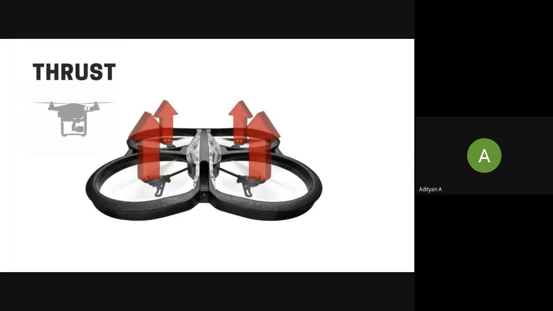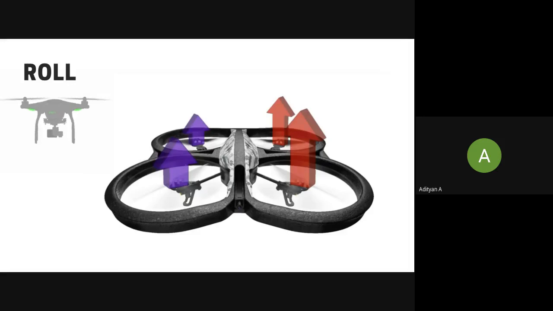Then we covered the types of motion in a drone. We have thrust. When you rise above the ground, you need a net upward force that is greater than your downward force, which is weight. That is thrust. Then we covered roll, the rotation around the front and back axis. If you draw a line from the nose of the drone to the tail of the drone and cause rotation about that axis, that is what we call the roll axis.